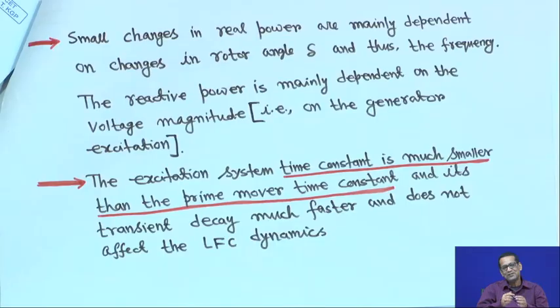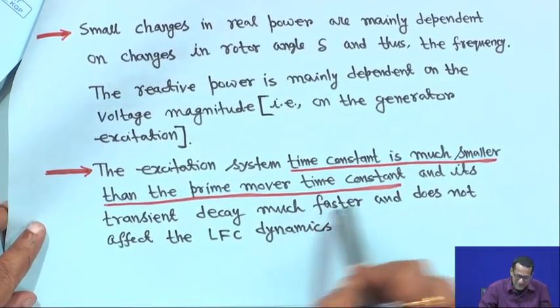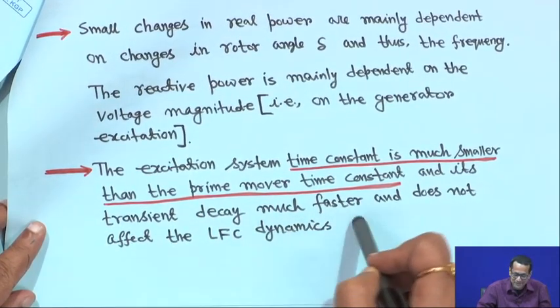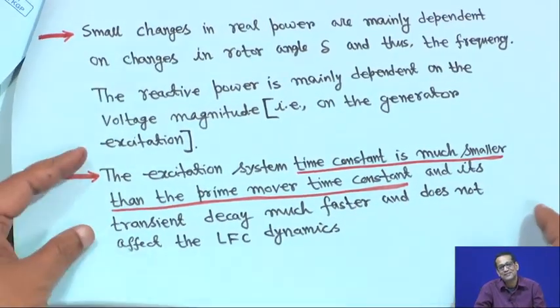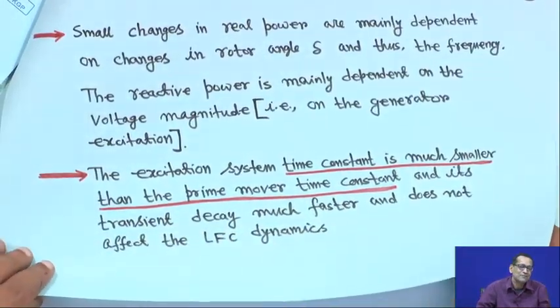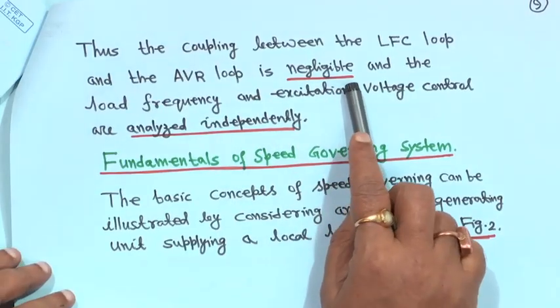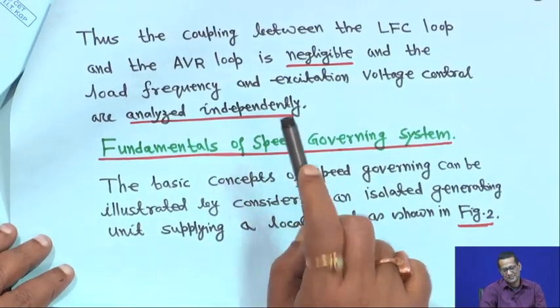Even if you try to couple them, you will find that when the LFC side transient action starts, by that time the transient decay is much faster; it will be finished in 2-3 seconds. So there will be almost no effect on the LFC dynamics. That is why people treat these as separate: real power frequency control and reactive power voltage control. Thus, the coupling between the LFC loop and the AVR loop is negligible, so you can avoid it, and the load frequency and excitation voltage controllers are analyzed independently. They are separate.